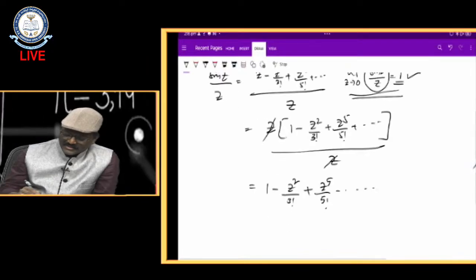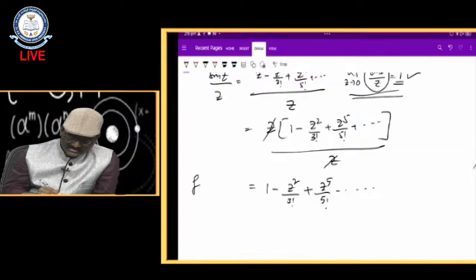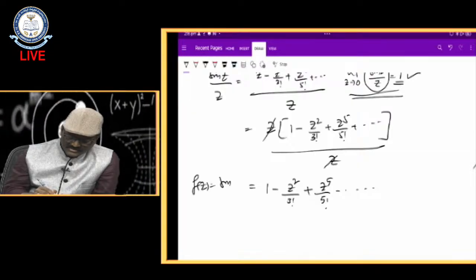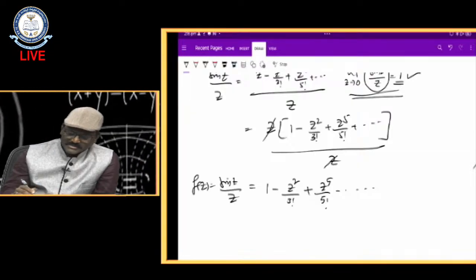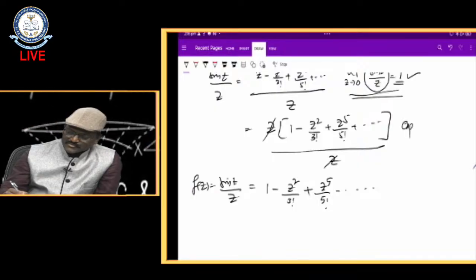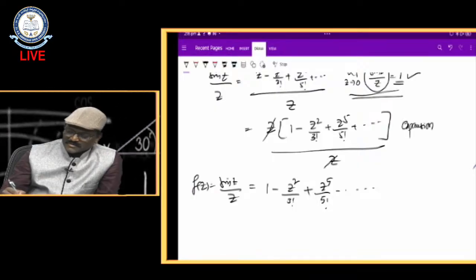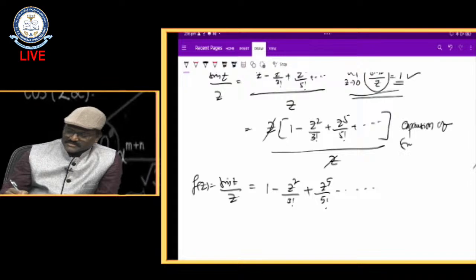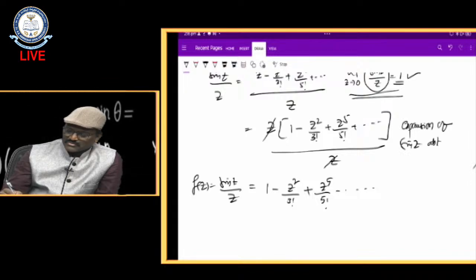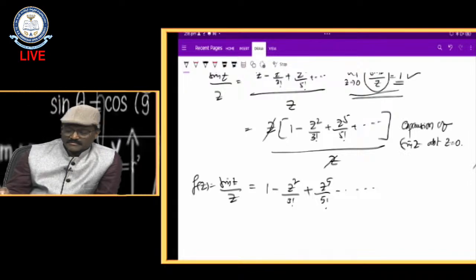See, is there any negative power series in this one? This is my f of z equal to sin z by z, right? Since we are expanding the sin z, expansion of sin z about what point? About the point z equal to 0. Means what?